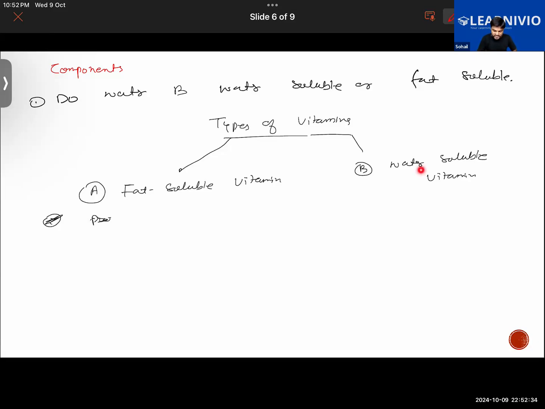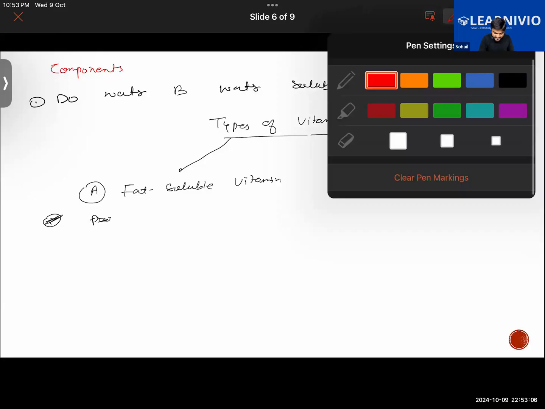But when we talk about the water soluble vitamins, if we are taking an excess amount of these vitamins, an important thing to be noted down is that the water soluble vitamins, namely vitamin C and the different groups of vitamin B, are not stored in our body. Meaning that if we consume them in extra amount, they will be released from the body via the urine. Getting the basic difference now, Ayush?